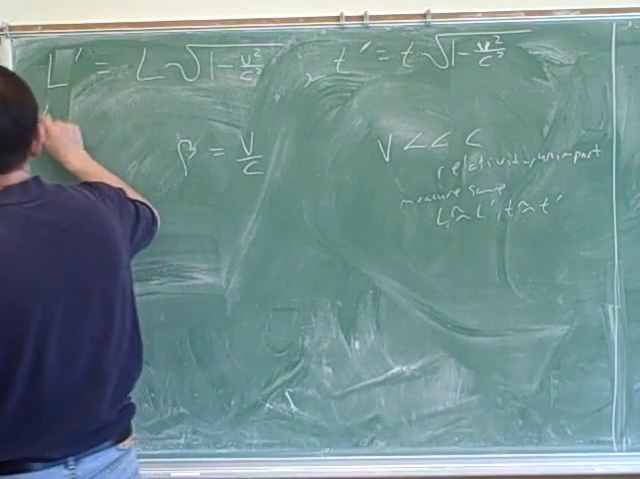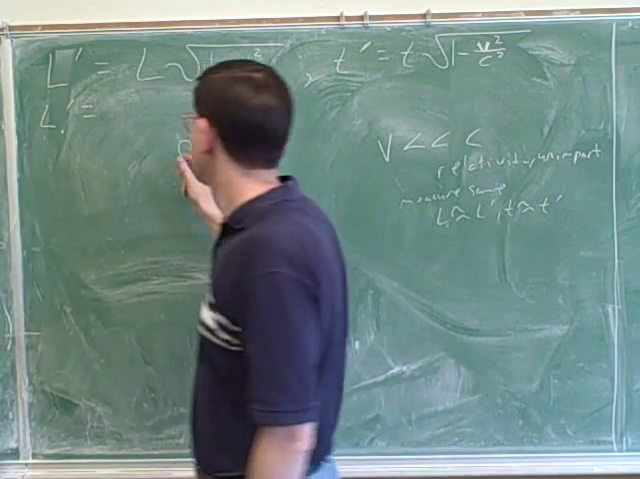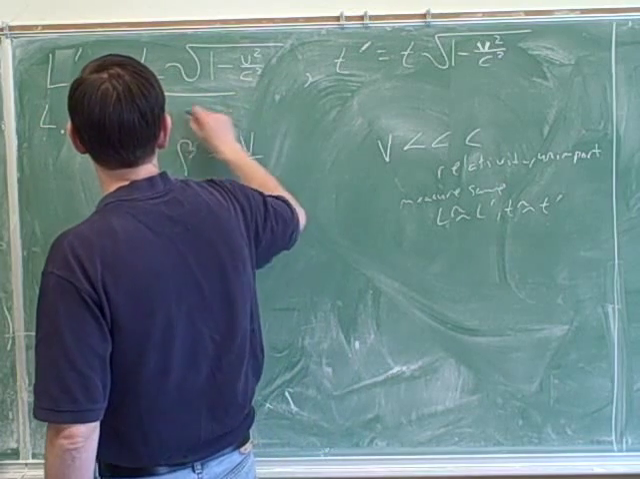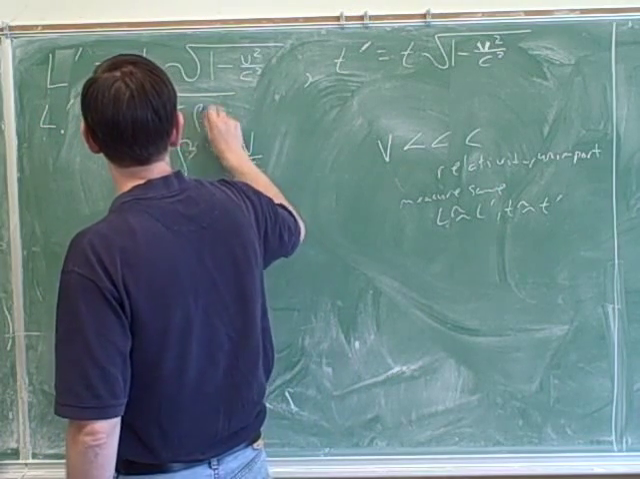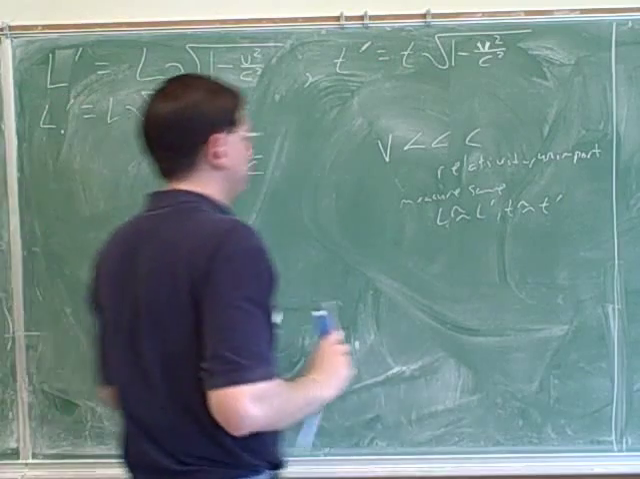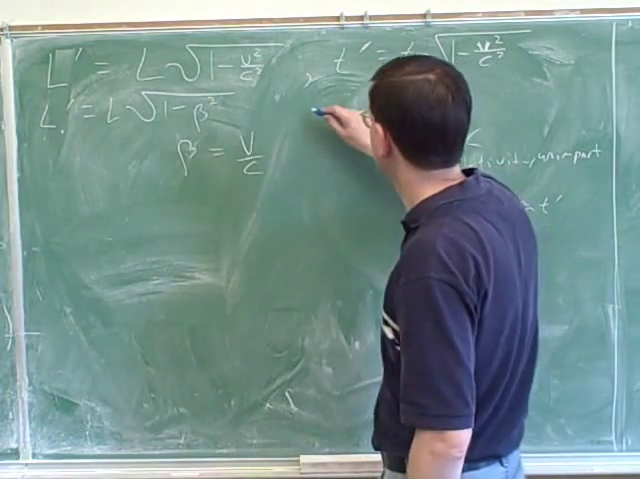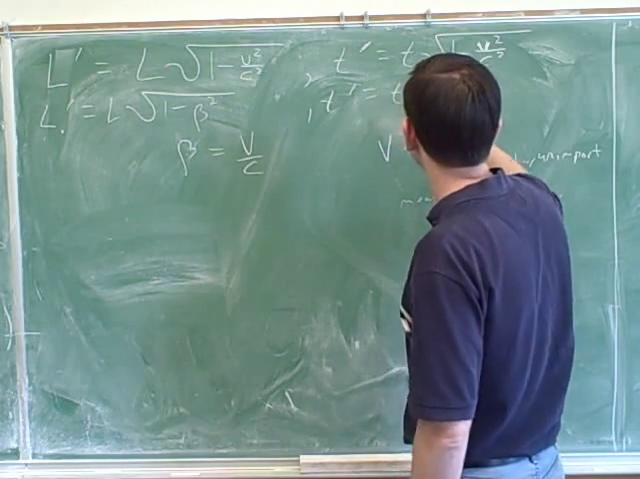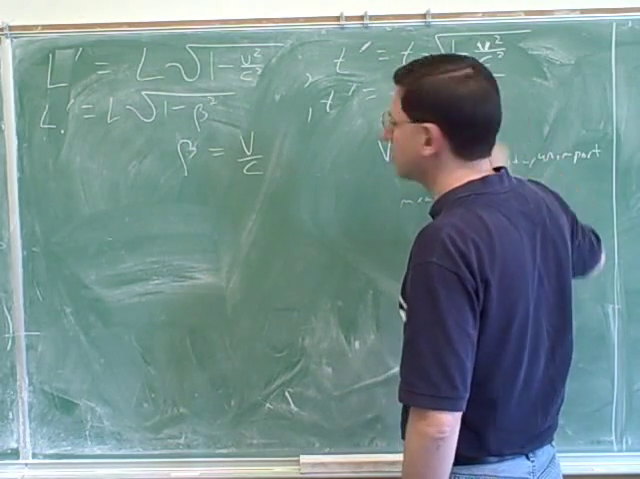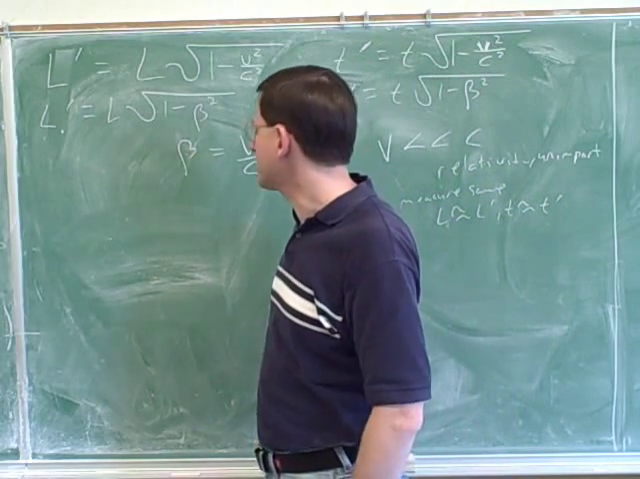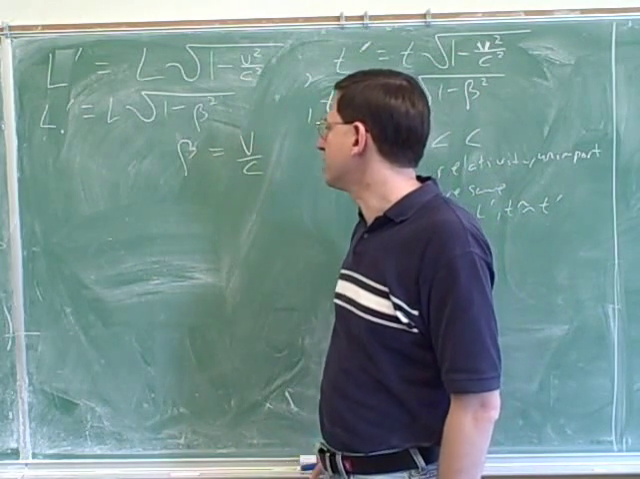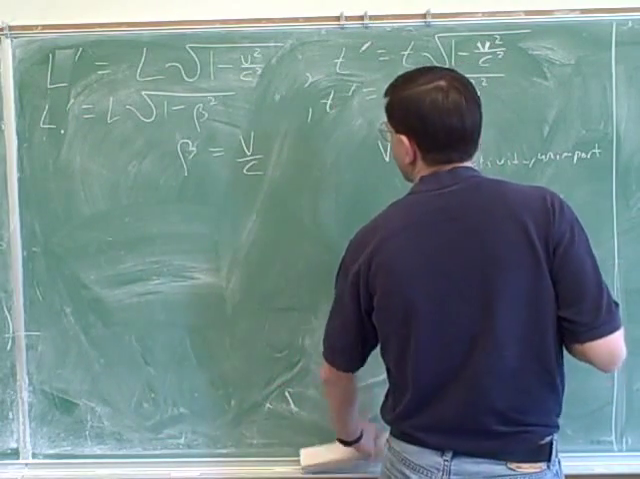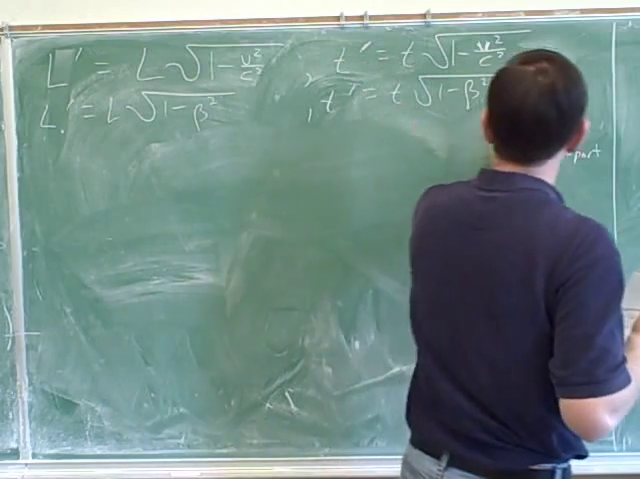So let's rewrite the equation. What would the equation be in terms of beta? L prime equals L times root 1 minus beta squared. Good. And how about the time equation? T prime equals T times root 1 minus beta squared. Wait, is beta always V over C? Is that just the definition of beta for relativity? The definition of beta, so here the speed parameter beta is defined as V over C.